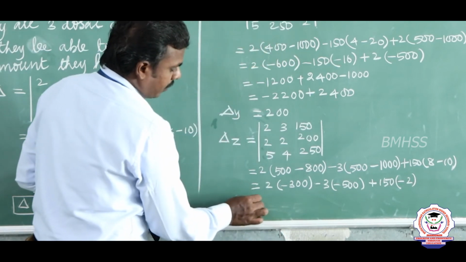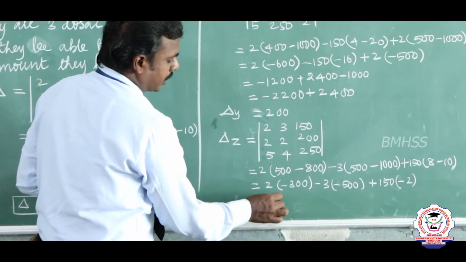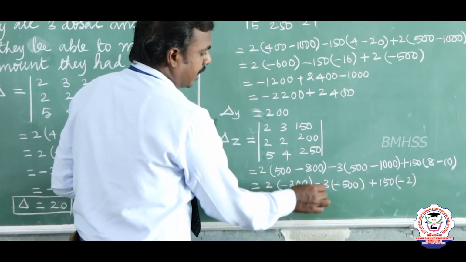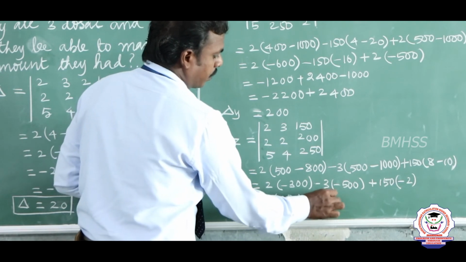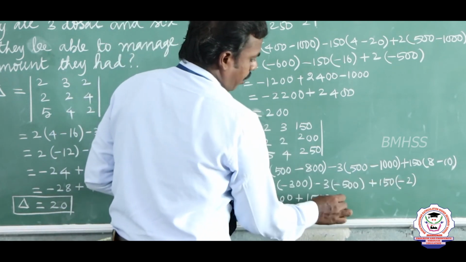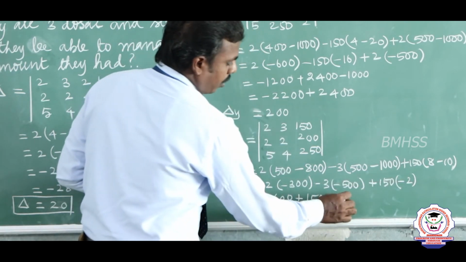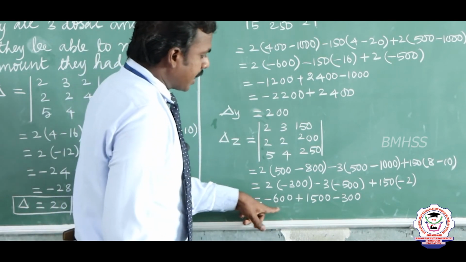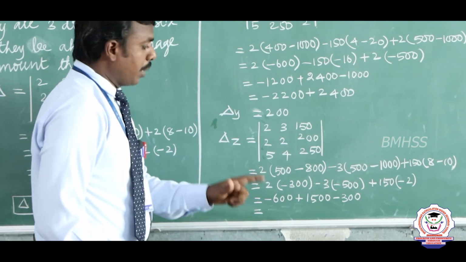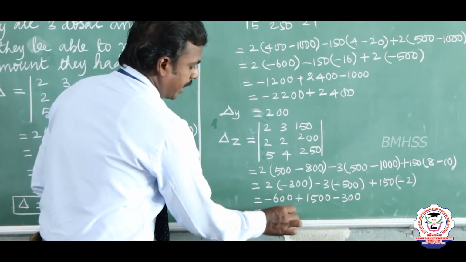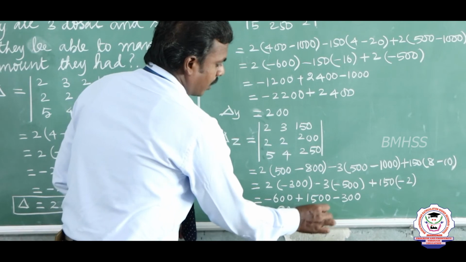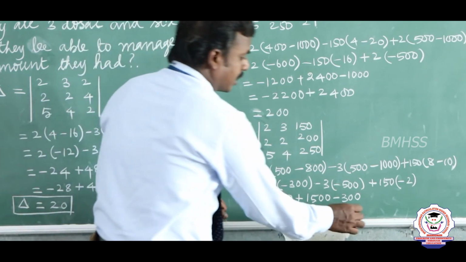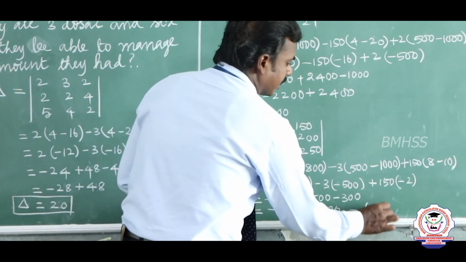Now listen, from this we can write 2 3s are 6. So minus is there, minus 600. Minus and minus plus, 3 5s are 15, so 1500 is there. From this, plus into minus, minus. So 150 into 2, 300, minus 300. Now from this we can write minus 600 minus 300. That is minus 900. From this we can write minus 900 plus 1500. So 1500 minus 900, what is the remaining? We can write plus 600 is the remaining answer.